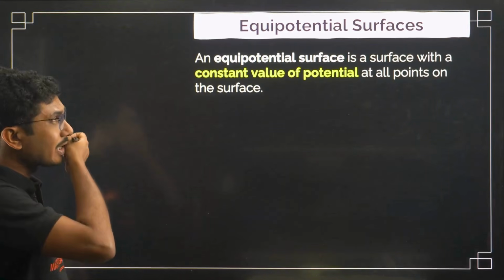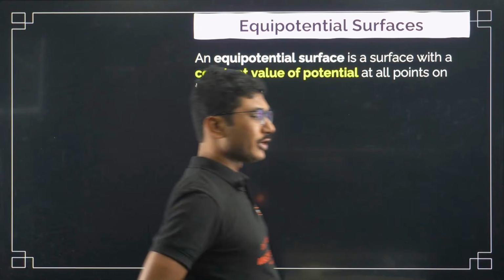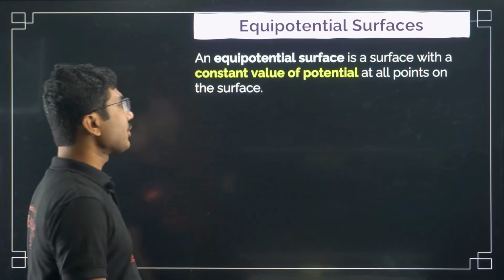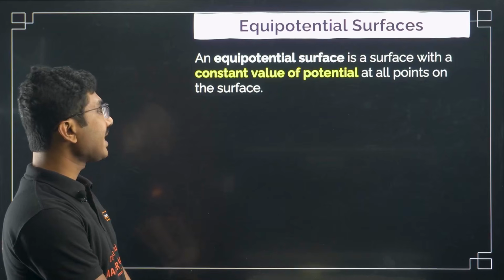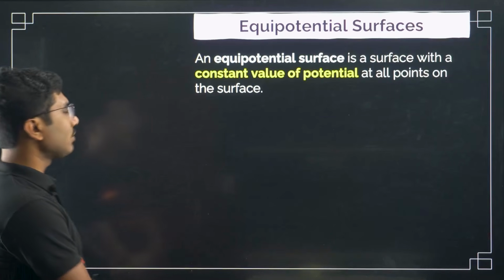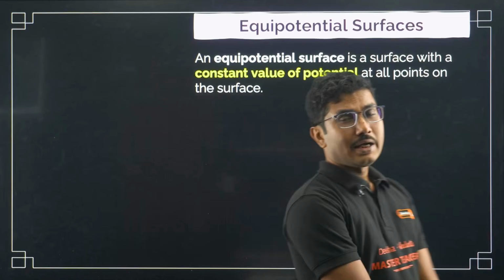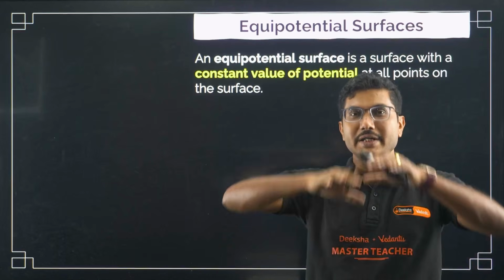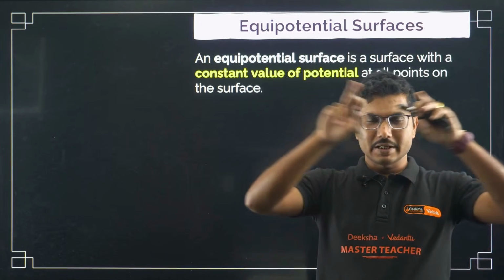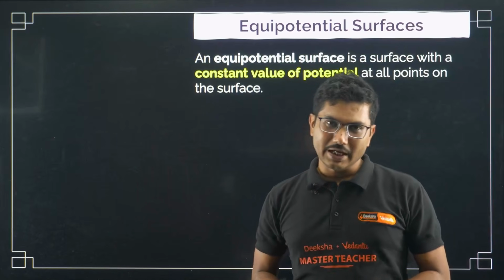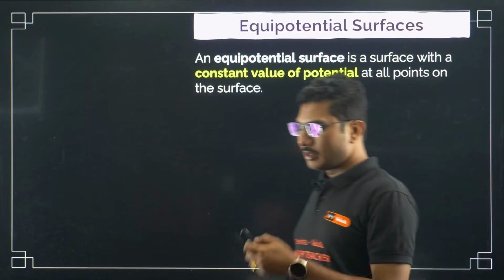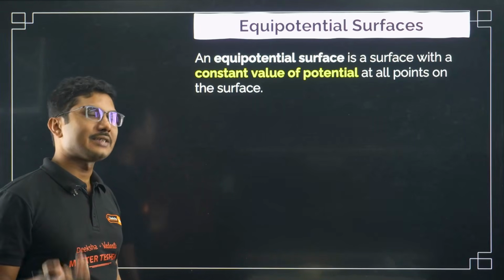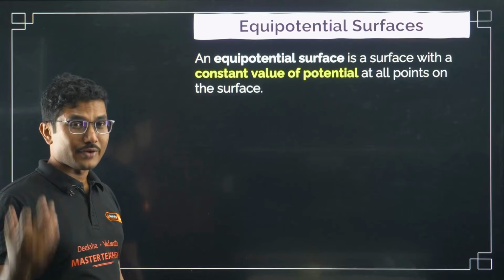Now let us look into an important concept which is called equipotential surface. What is an equipotential surface? An equipotential surface is a surface with a constant value of potential at all points on the surface. It's not a line, it is a surface. Surface means it's a two-dimensional or three-dimensional thing. For example, a spherical surface is three-dimensional. A square surface can be two-dimensional, but not a line. In most cases we will show lines because it is easier to show, but you have to imagine it's either a spherical surface or a square kind of surface.